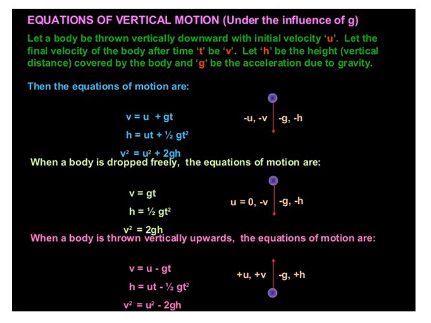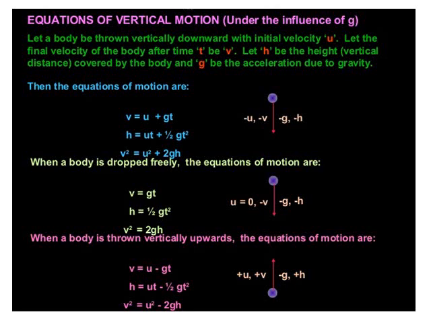v is equal to u plus gt. So wherever a is there, we simply replace it by the letter g. So the first equation is v is equal to u plus gt, and h is equal to ut plus half gt square. The s will be equal to height h here. And the third equation is v square is equal to u square plus 2gh.